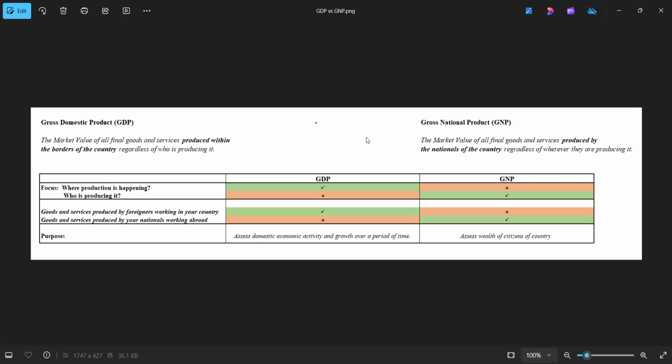Now, they both serve different purposes, where with GDP, the purpose is to assess the domestic economic activity and growth over a period of time. But with GNP, the focus is to assess the wealth of the citizens of the country, where we want to see how well they're doing in terms of their income. So this is the difference between GDP and GNP.